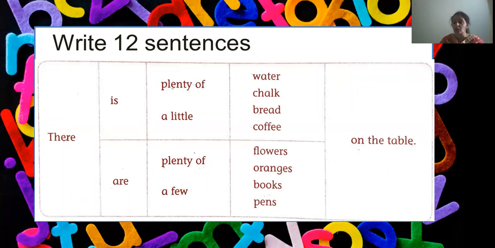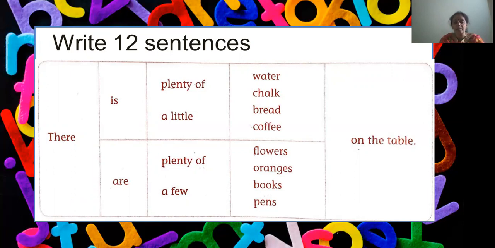Water, chalk, bread, coffee are uncountable nouns. We cannot count these nouns. Whereas flowers, oranges, books, and pens are countable nouns. So we have to use these nouns and make sentences using both plenty of and a little, or plenty of and a few. Clear? So shall we start?